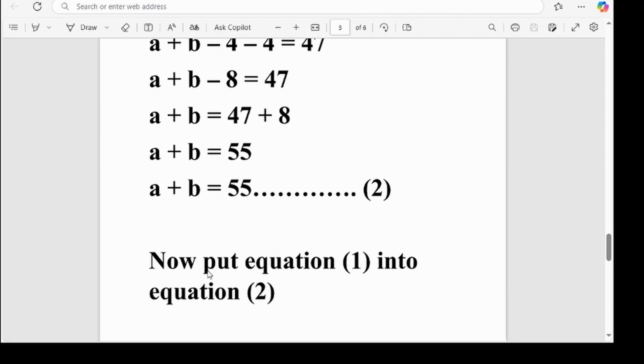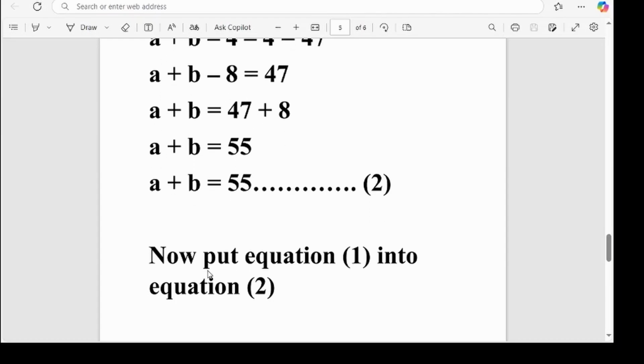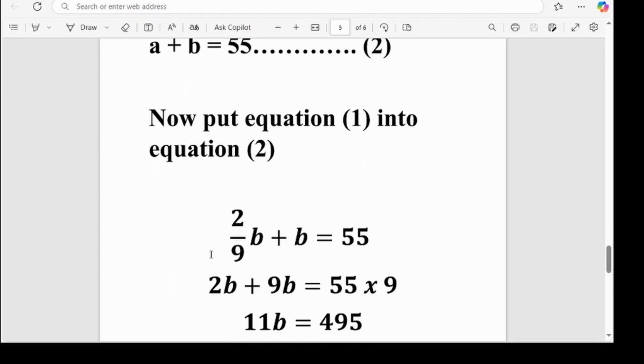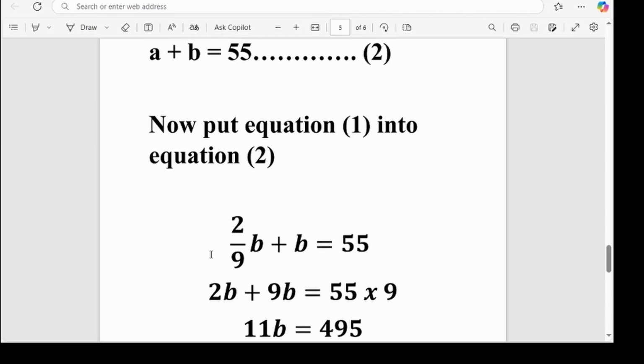So now you put equation 1 back into equation 2, the newly formed equation 2. Okay, right. So now we put equation 1 into equation 2. So equation 2, which is A plus B equals 55.